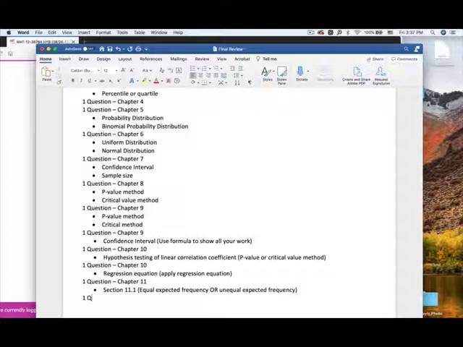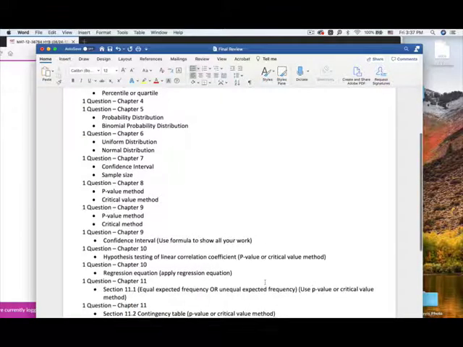And 1 question that is also from chapter 11. That will be section 11.2 about the contingency table. You need to know how to use the p-value method or critical value method. Okay, same idea as section 11.1 here. Use the p-value method or critical value method.